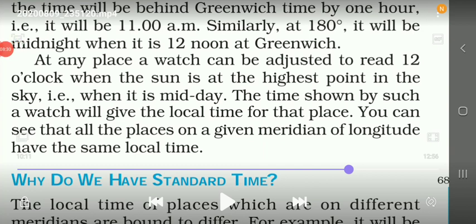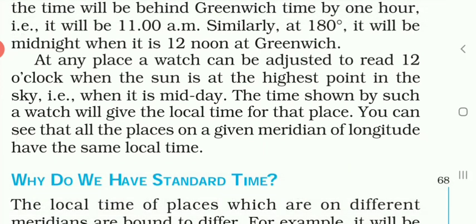So at any place a watch can be adjusted to read 12 o'clock when the sun is at the highest point in the sky. When it is midday, the time shown by such a watch will give the local time for that place.